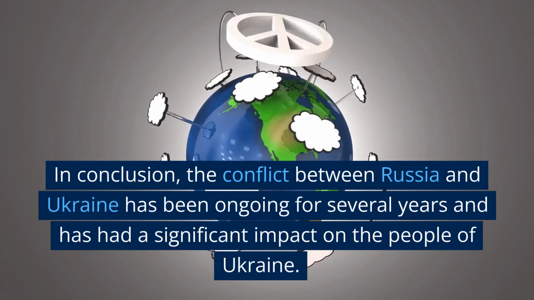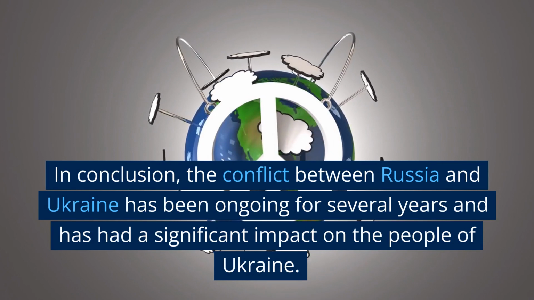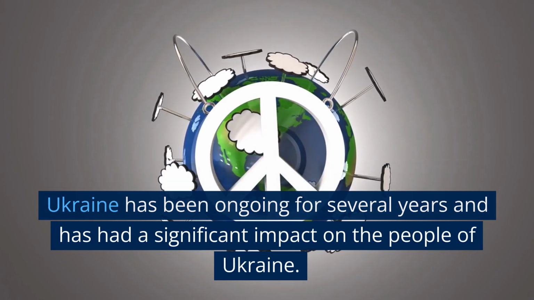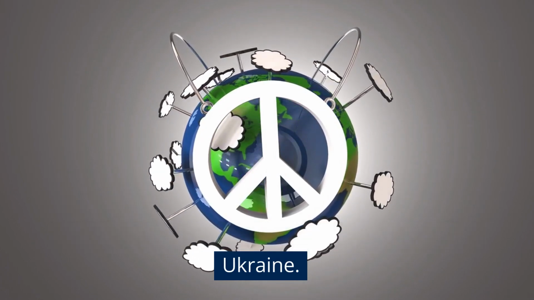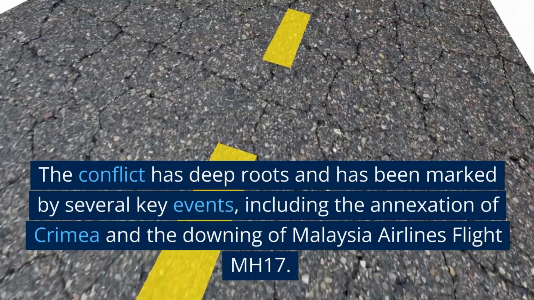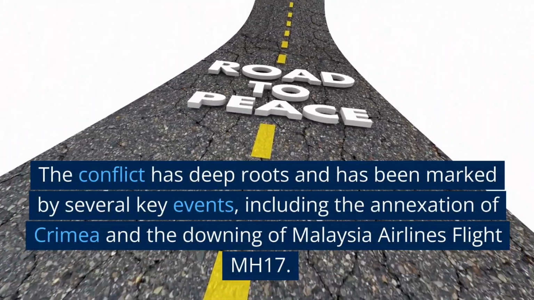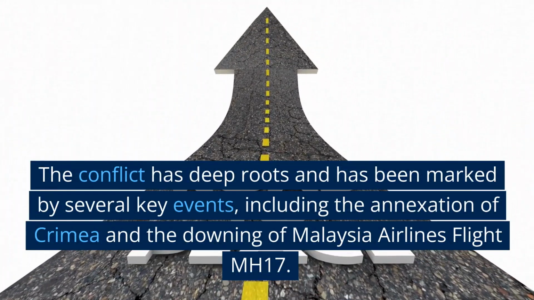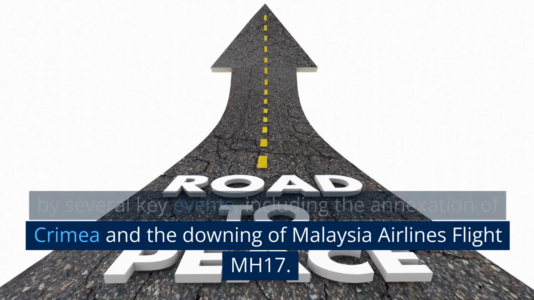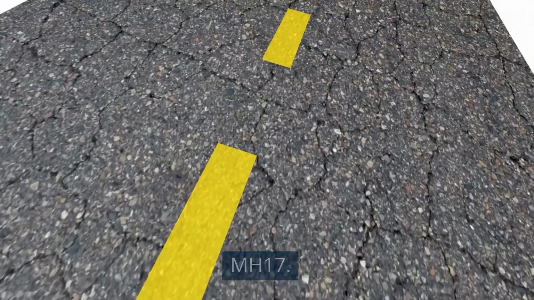In conclusion, the conflict between Russia and Ukraine has been ongoing for several years and has had a significant impact on the people of Ukraine. The conflict has deep roots and has been marked by several key events, including the annexation of Crimea and the downing of Malaysia Airlines Flight MH17.